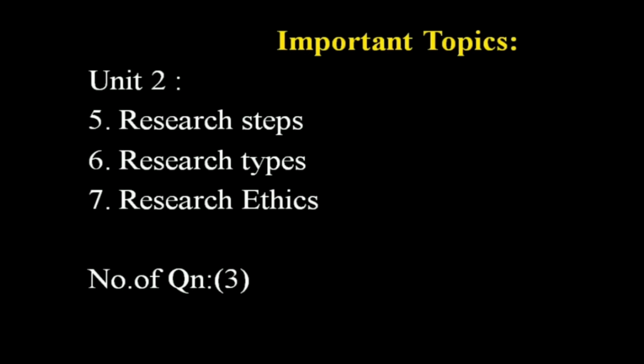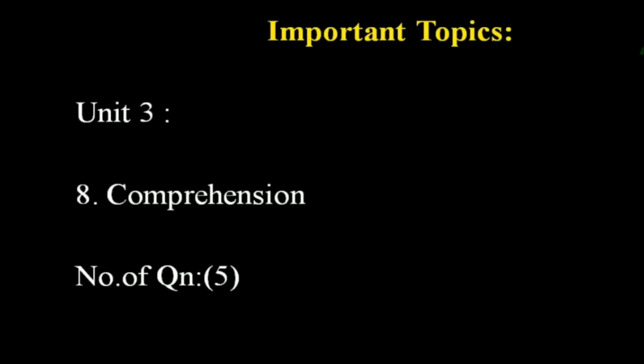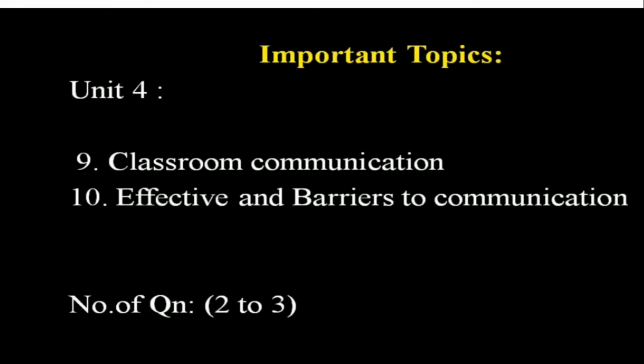From unit 2, that is research aptitude, topics like research steps, research types, and research ethics are most important, and we can expect at least 3 questions from these topics, right? And from unit 3, that is comprehension, as already discussed, 5 questions will be there exactly, and we can secure all those 5 easily, right? And from unit 4, that is communication, the most important things are classroom communication, effective communication and barriers to communication. These are the topics where you can expect at least 2 to 3 questions in the examinations.